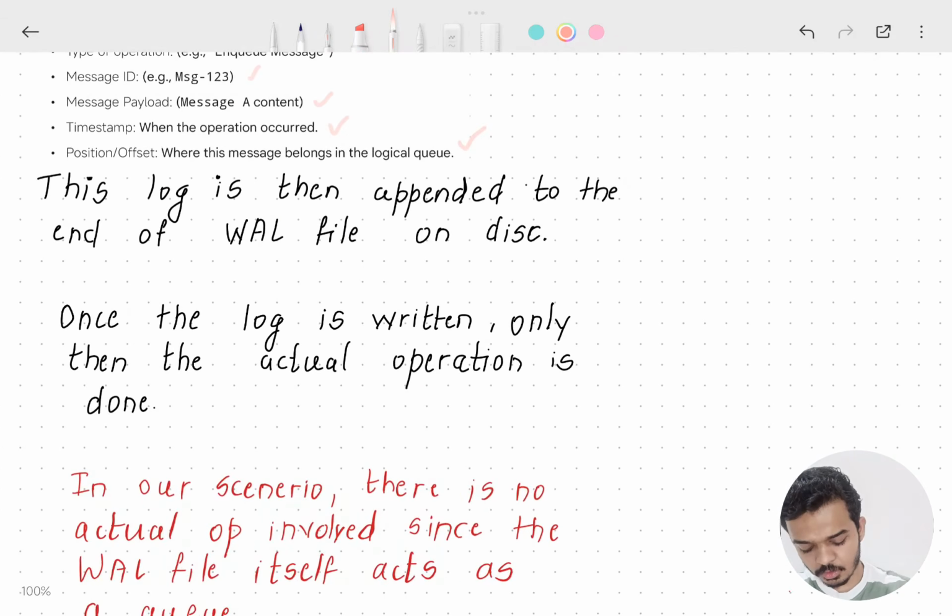Once this log is created, it is appended to the end of the write ahead log file on the disk. The log contains all the details.